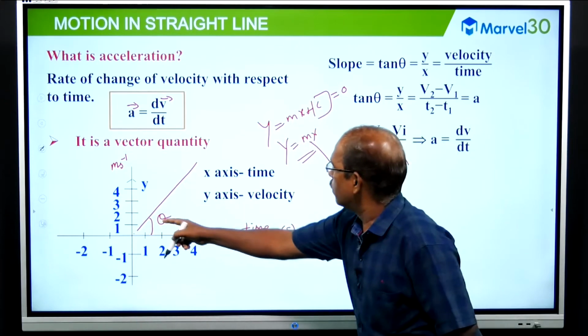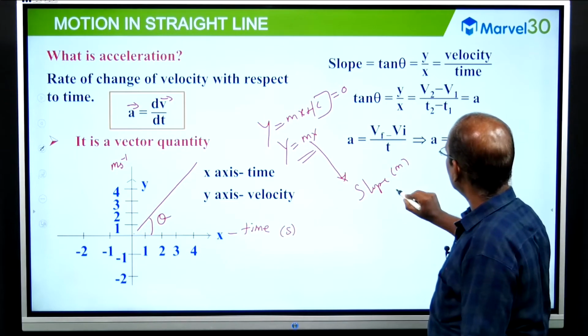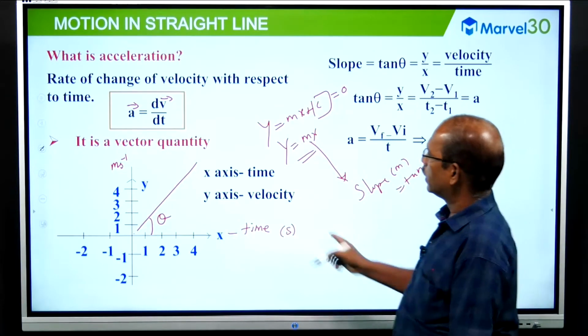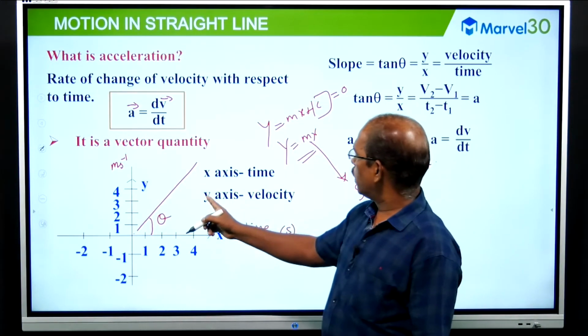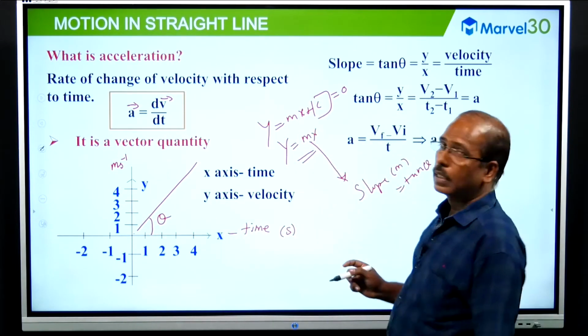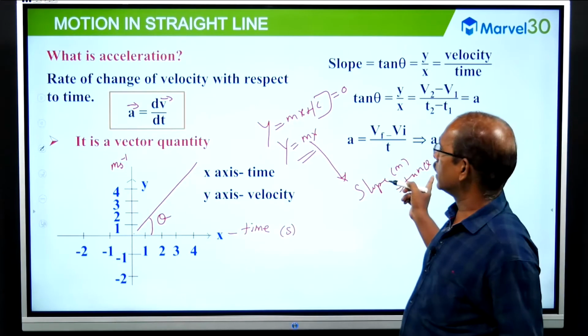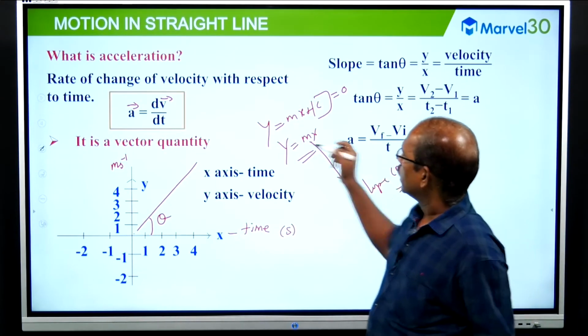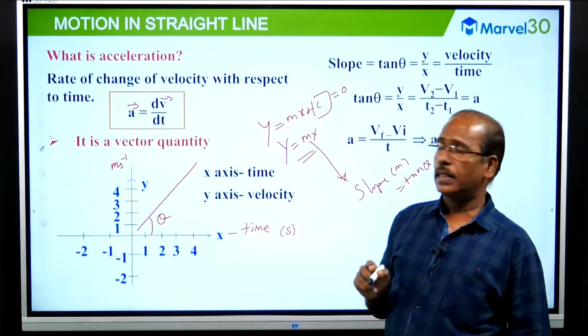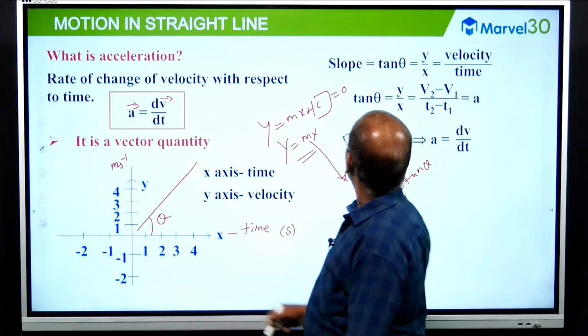So the tangent value of theta, m equal to tan theta. Tan theta is the slope. The slope of the graph drawn between velocity and time is acceleration. This is acceleration, instantaneous acceleration, dv by dt, the time rate of change of velocity is acceleration.